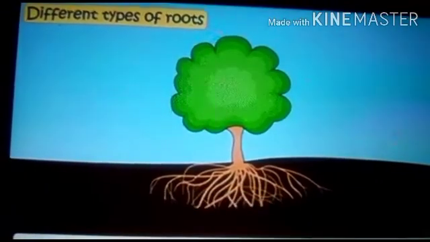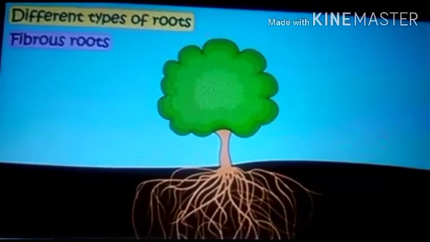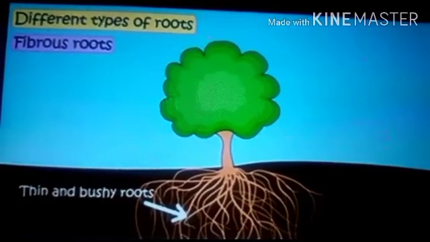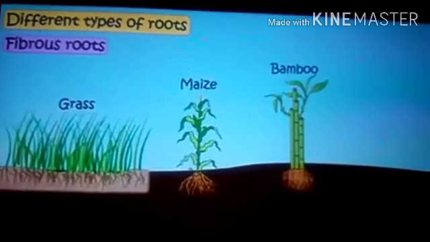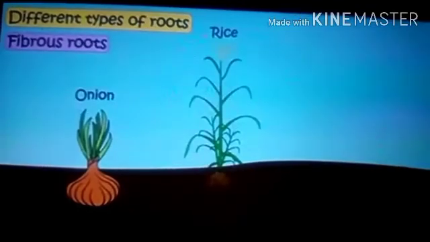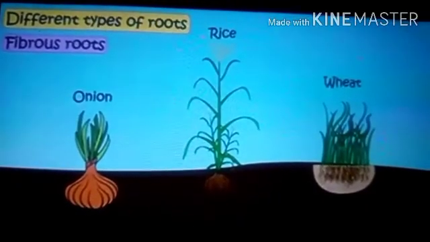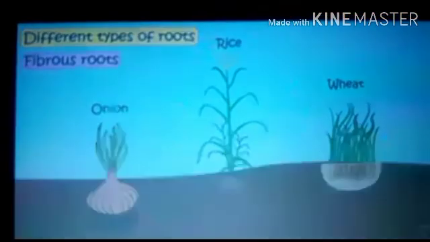Fibrous root. Fibrous roots consist of many thin fiber-like roots of similar size which branch out from the base of the stem. Grass, wheat, maize, coconut, banana and millet plants have fibrous roots. Onion.